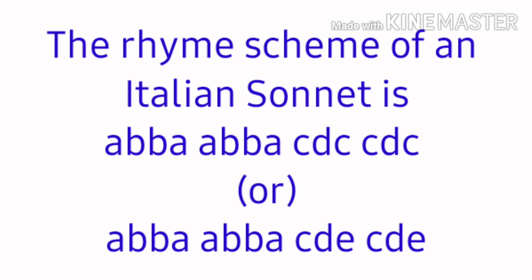The rhyme scheme of an Italian sonnet is ABBA, ABBA, CDC, CDC, or there is an alternate rhyme scheme ABBA, ABBA, CDE, CDE. So when Petrarch and his followers wrote sonnets, they followed one of these two rhyme schemes, either ABBA, ABBA, CDC, CDC, or ABBA, ABBA, CDE, CDE.